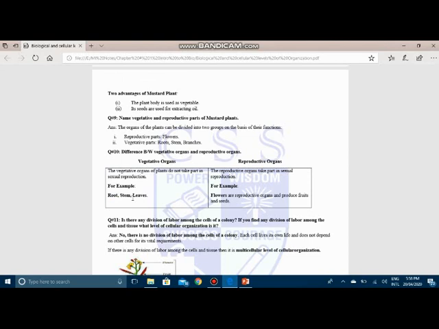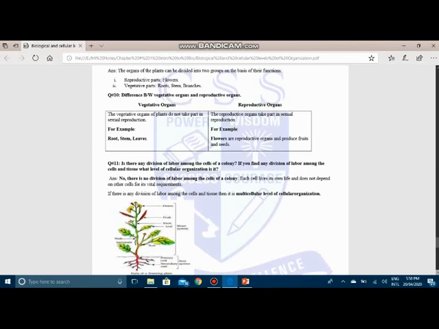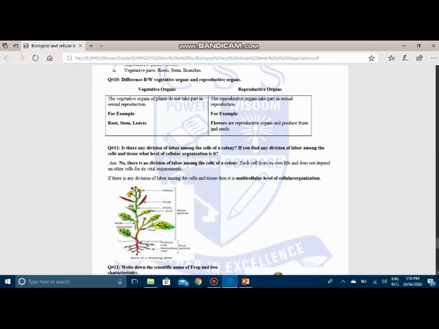They do not take part in sexual reproduction, and only the flower takes part, and it helps to make fruit and seeds. Now a question that is given in your exercise: is there any division of labor among the cells of a colony? If you find any division of labor among the cells and tissue, what level of cellular organization is it? You know about this, I have explained in the lecture.